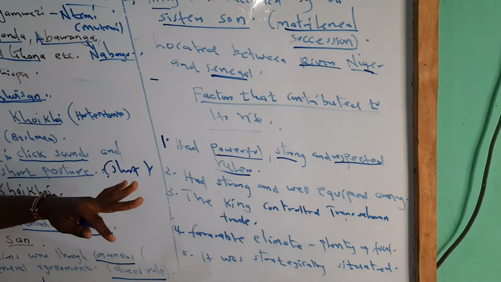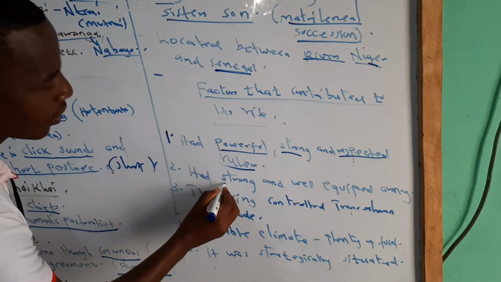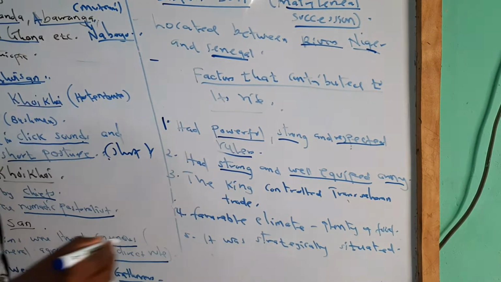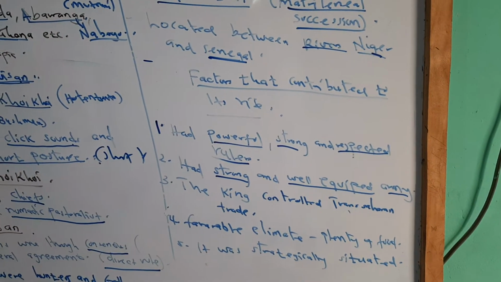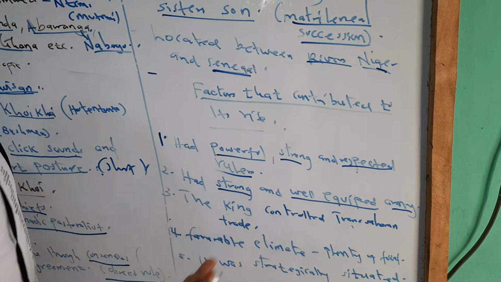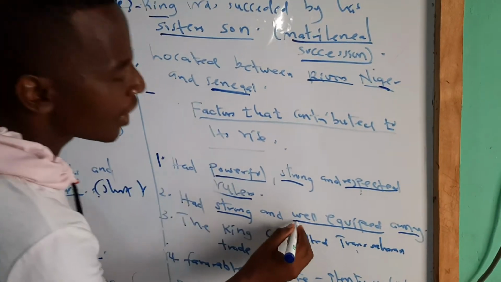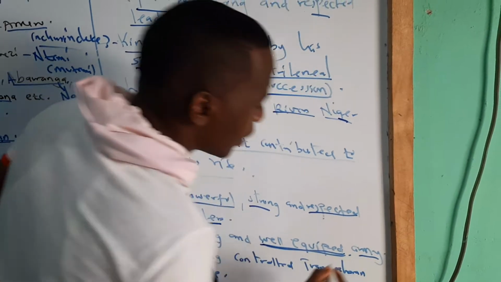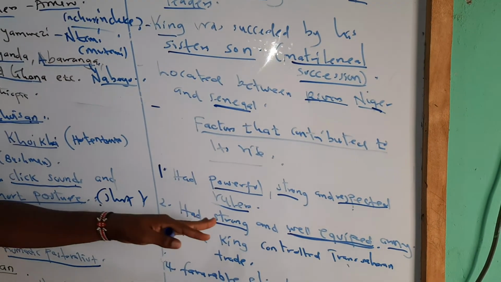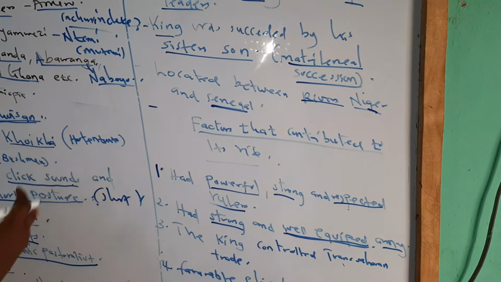Then number two, the kingdom had a strong and well-equipped army. The army was very strong, meaning it was able to conquer many territories. It was feared because of its strength and was well equipped, maybe with modern equipment and weapons that they used to fight and conquer many territories.